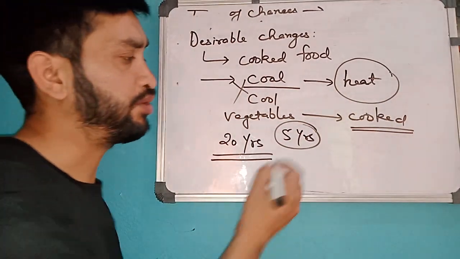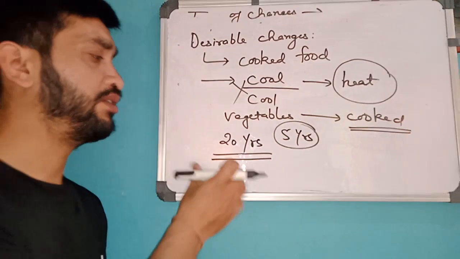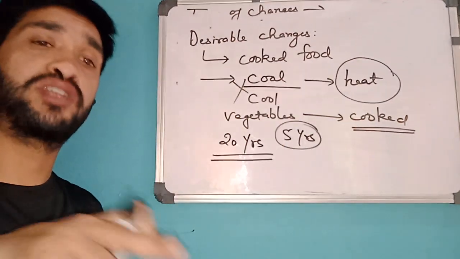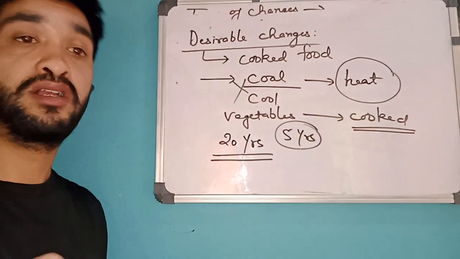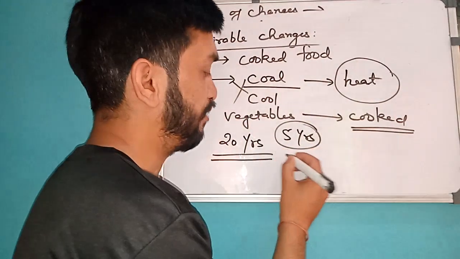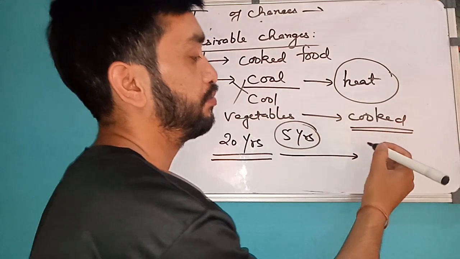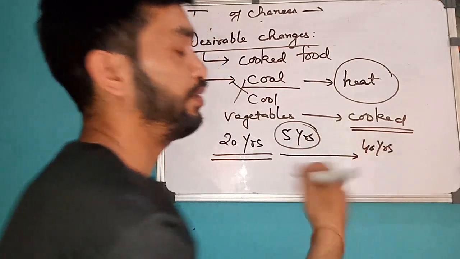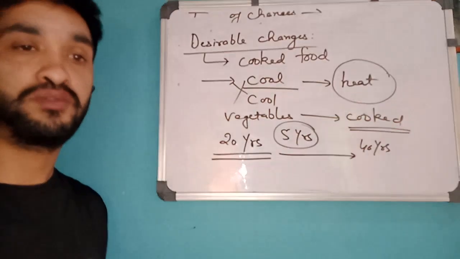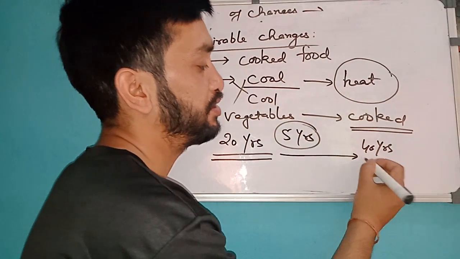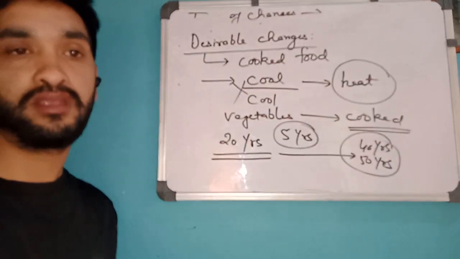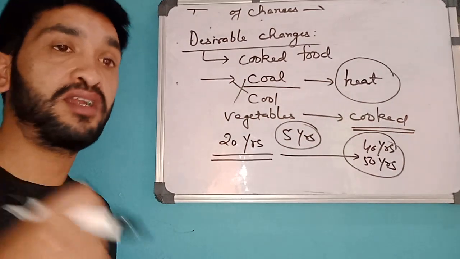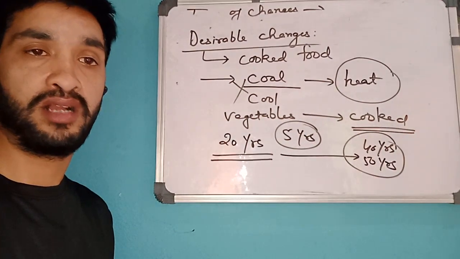Okay, why? Because at that time you don't have that much strength. But near about 20 to 25, you want to stay at this age. So this is your desirable change which you want for yourself. Undesirable change is after some years, this 20 years will get converted to 40 years. After 20 years, this person's age will be 40 years. Then again after 10 years, he will be 50 years. So this is undesirable change. You don't want to get old, that is undesirable. I hope it is clear.